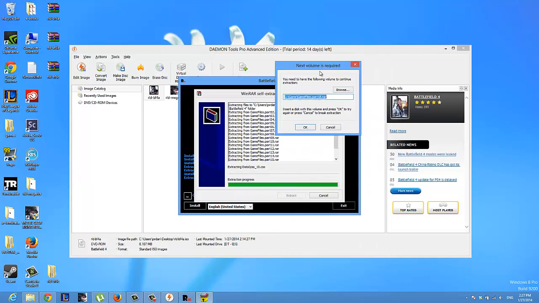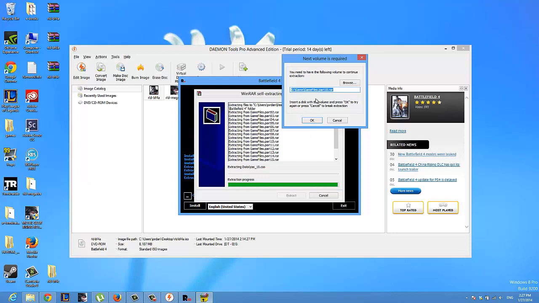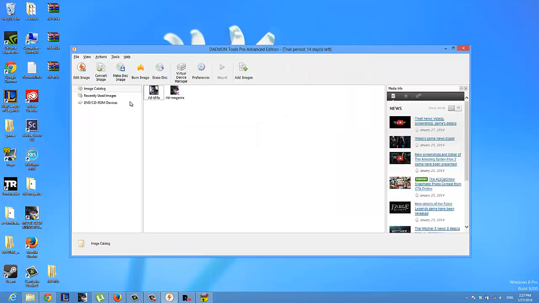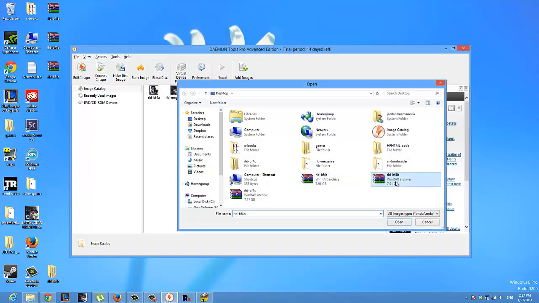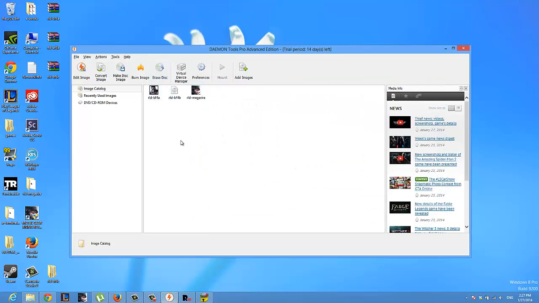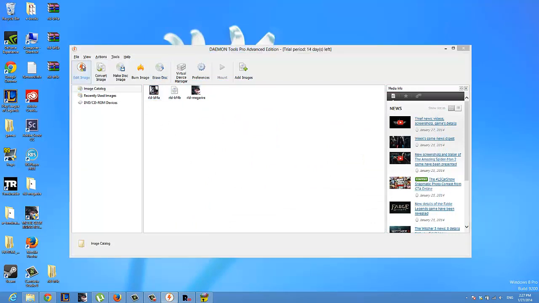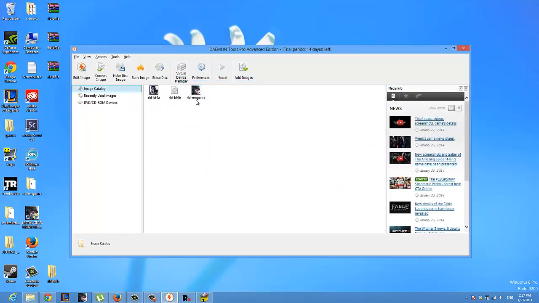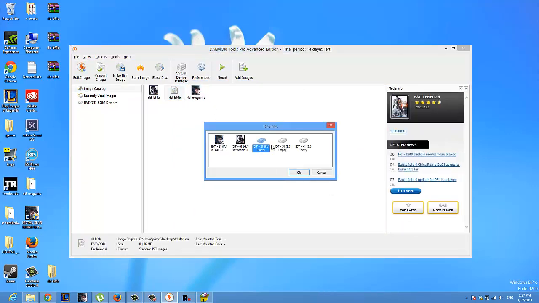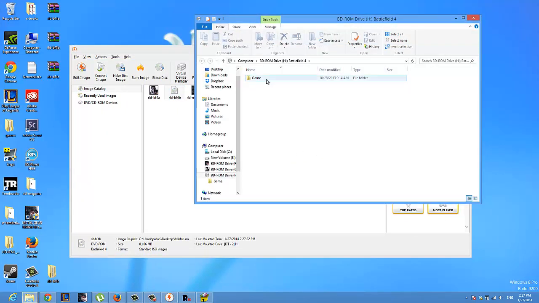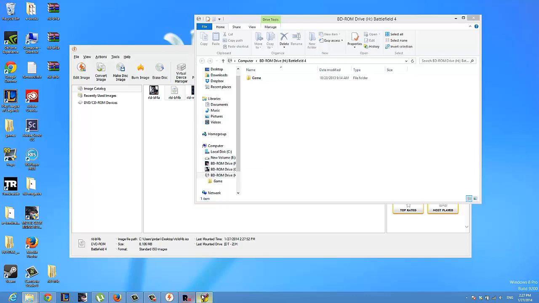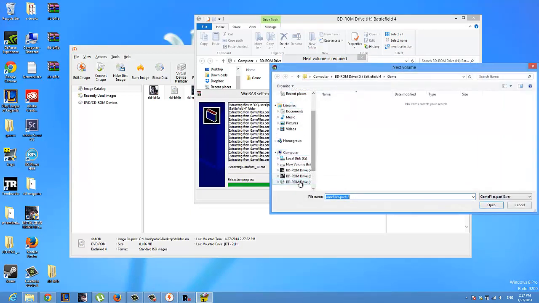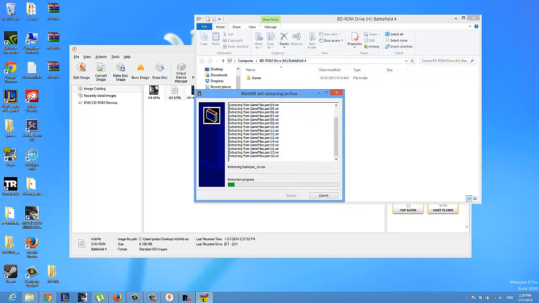So guys, when you get to this step, it will ask you that the next volume is required. So go to the Daemon Tools img catalog, edit img, and go for the B. Where is it? Open. Yeah, here it is. Double click, mount img, and here it is. So now I'm going to browse to the Battlefield 4 game, open, okay, and it will continue. We'll be back when this step is done.